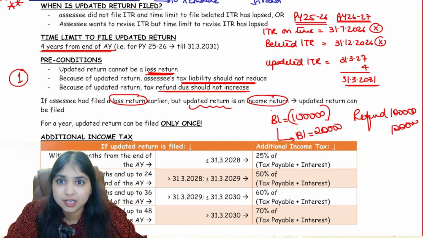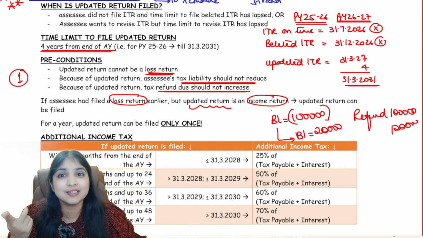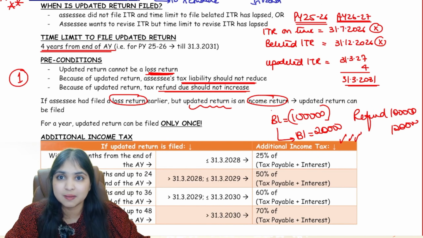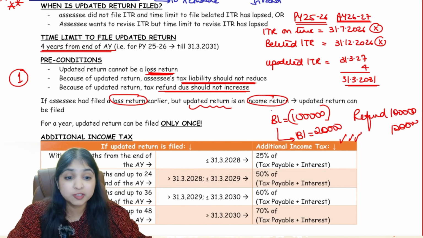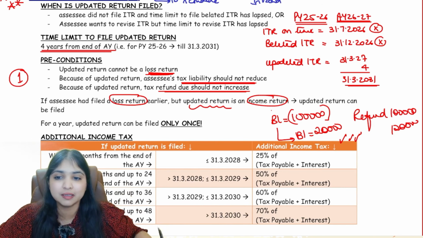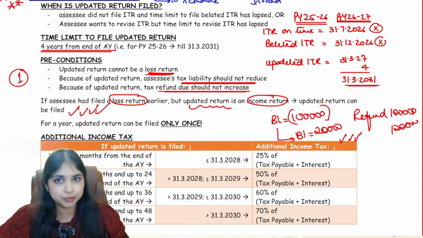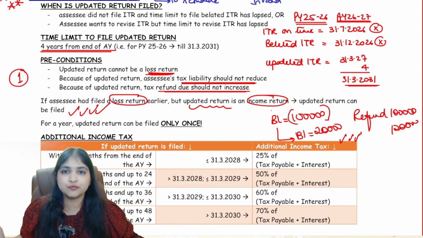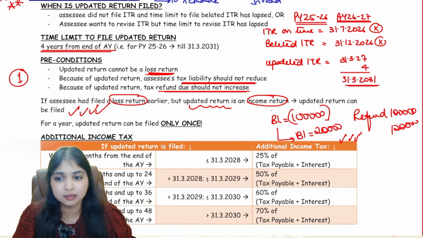Tell me, is it good for the government or not? Whether it is good for the assessee or not, I don't care. Is it good for the government or not? Of course it is good for the government. It is definitely good for the government because number 1, your tax liability will increase, because it's now an income return. If a loss return is getting converted into an income return, that is of course going to be allowed. Okay guys, and for a year, an updated return can be filed only once. This is of course to ensure that you don't keep updating the return again and again. For 1 year you can update the return only once.